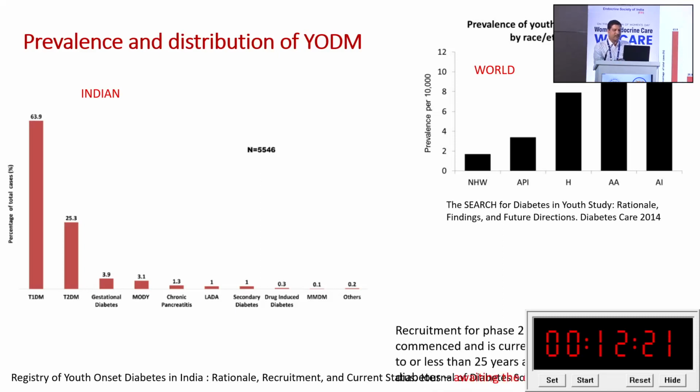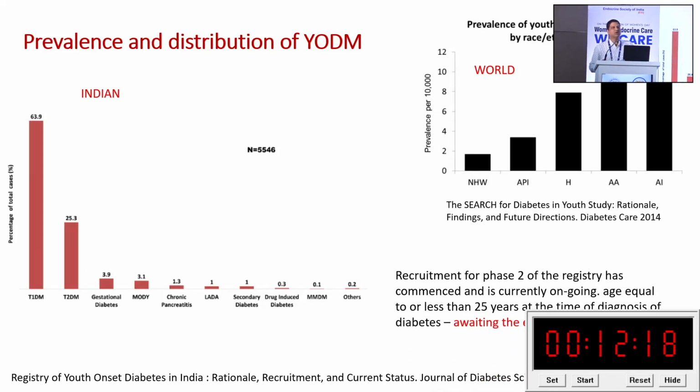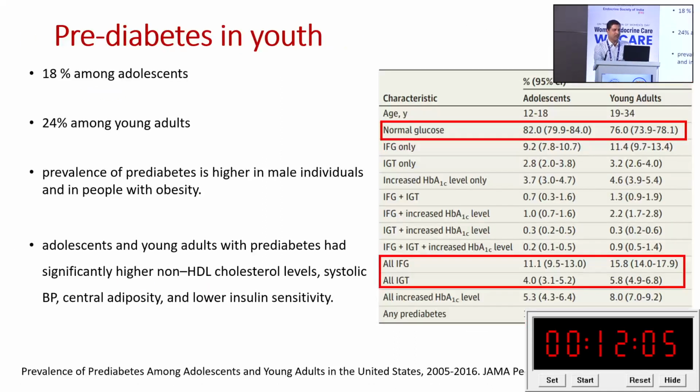But the second phase of recruitment is going on. One part has already been published, and the second phase is ongoing. We will definitely get the recent trends of youth onset diabetes and its etiologies in the coming months.